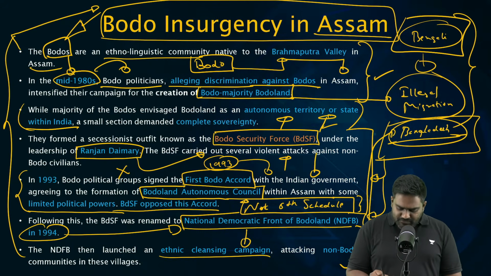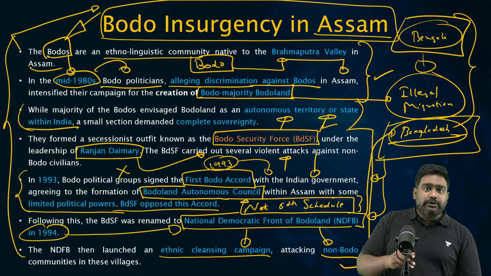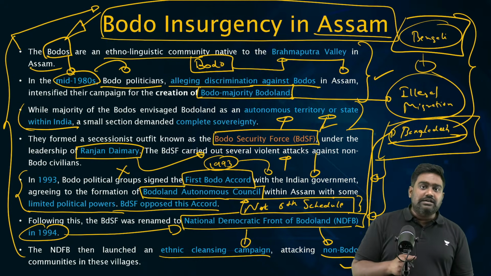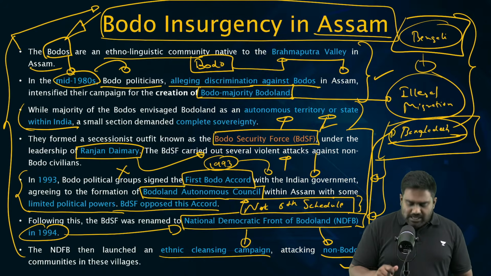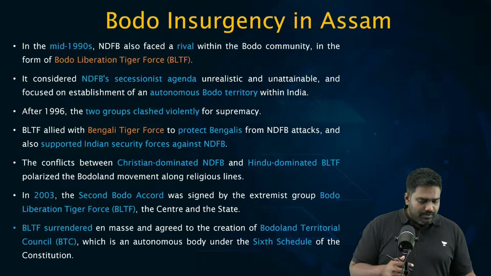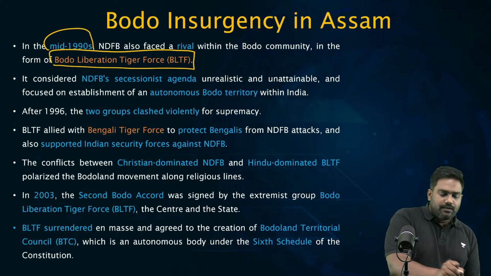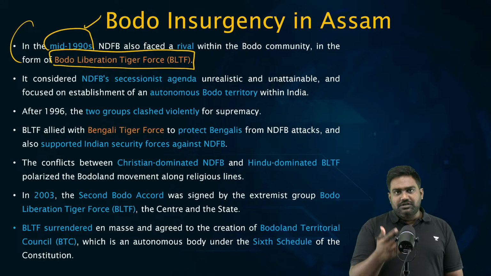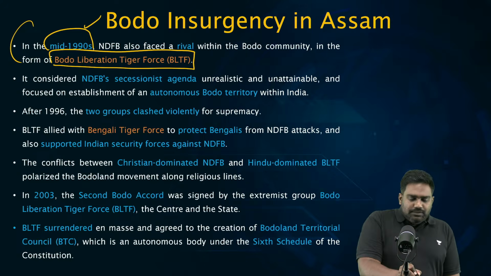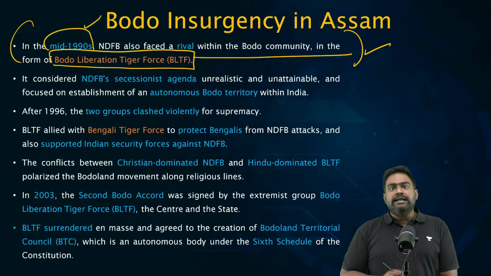While NDFB was carrying out ethnic cleansing, targeting Assamese, the tea plantation workers, and the Muslims in the region, when such brutal atrocities were being committed by this terrorist organization, a new group came up, the Bodo Liberation Tiger Force, the BLTF, in the mid 1990s after the first Bodo Accord. Now, the BLTF was slightly different, relatively more moderate than NDFB.